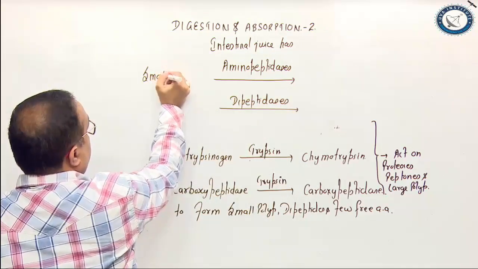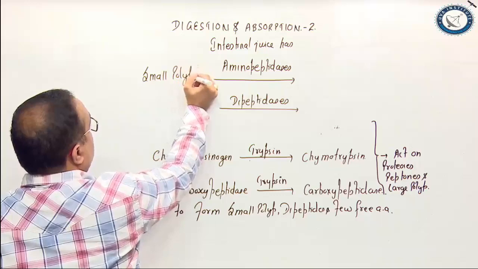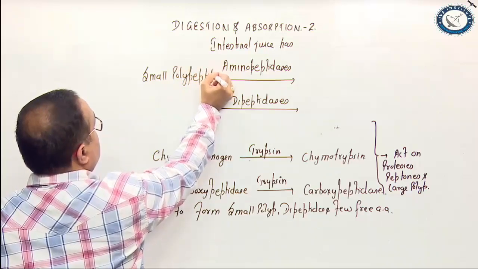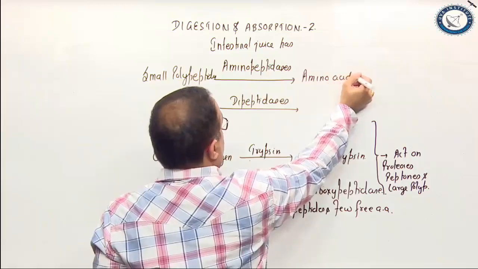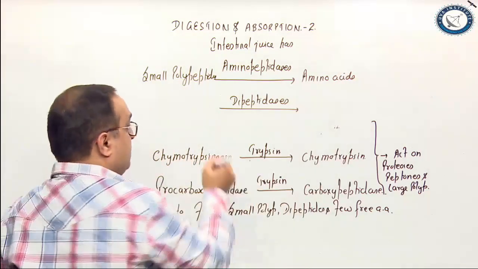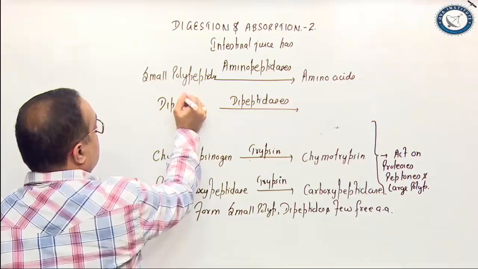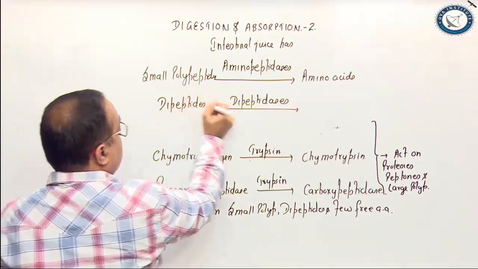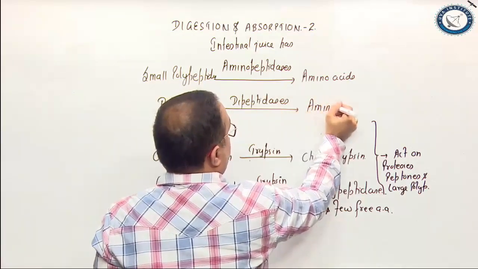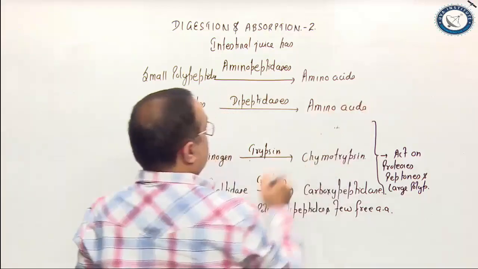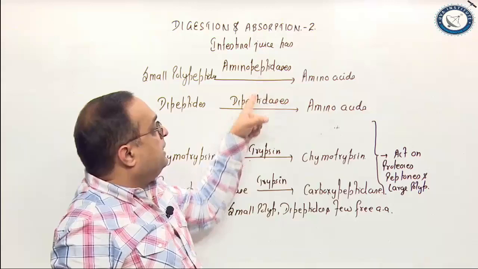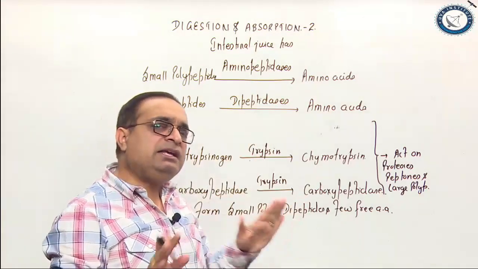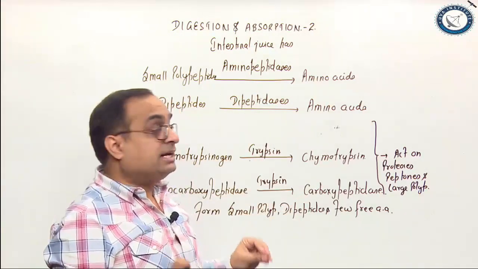Aminopeptidases break small polypeptides into amino acids, right? Dipeptidases act on what? Dipeptides to form amino acids, right? So the intestinal juice, which has aminopeptidases and dipeptidases, has finally completed the protein digestion.